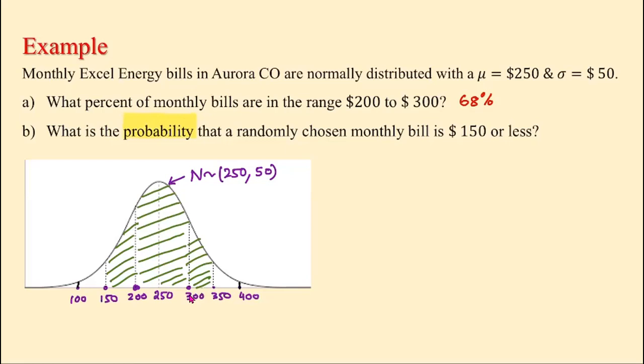So we can say, let me write this down. Between $150 and $350, we have 95% data. So now out of 100%, we have 95% data here in the middle. So the remaining data that is on the left tail and on the right tail will be a total of 5%.